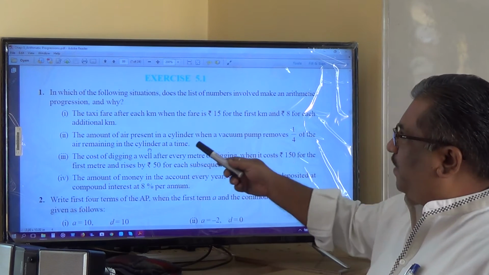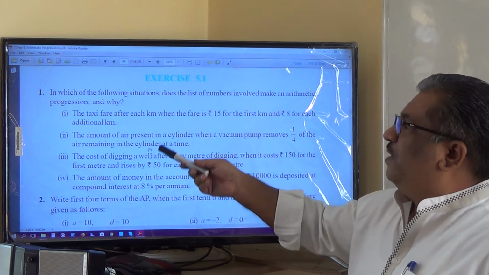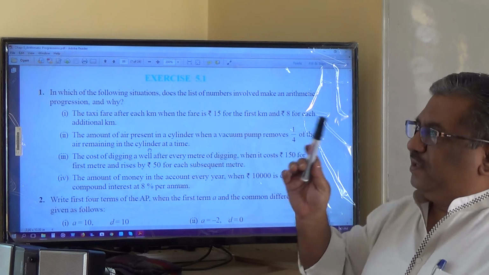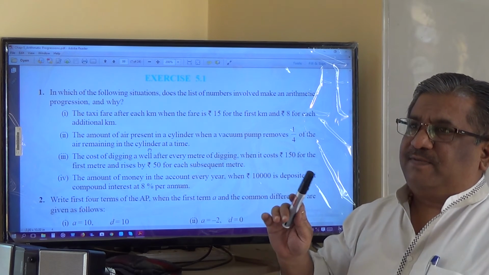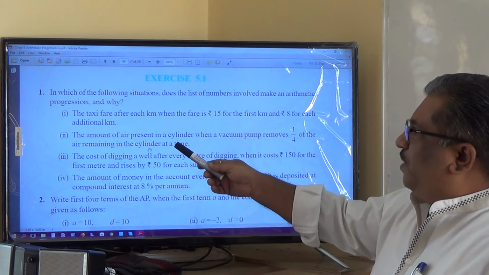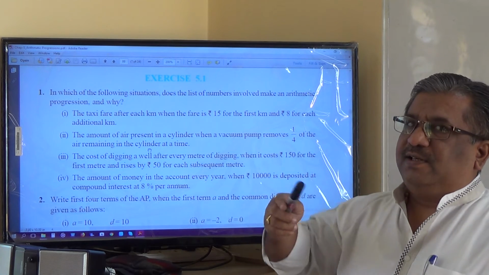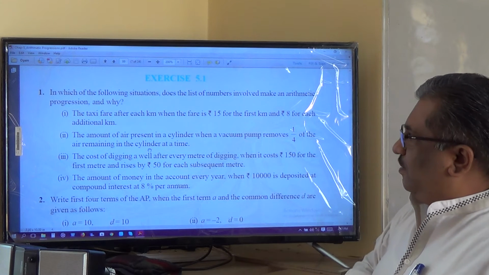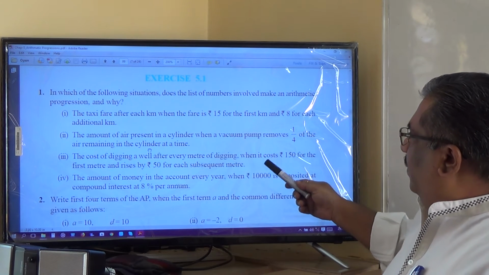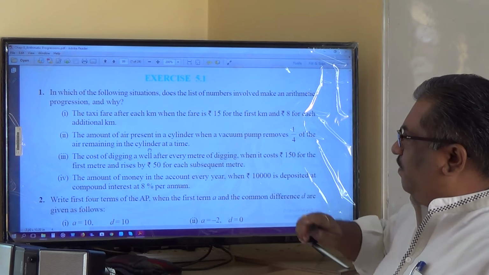Second, amount of air present in the cylinder when a vacuum pump removes 1/4 of the air remaining in the cylinder at a time. Every time, whatever the amount of air is present in the cylinder, after removing 1/4, once again 1/4 is removed. In that case, does the amount of air present in the cylinder form an AP or not? Third, cost of digging a well after every meter of digging, when it costs rupees 150 for the first meter and rises by 50 for each subsequent meter.